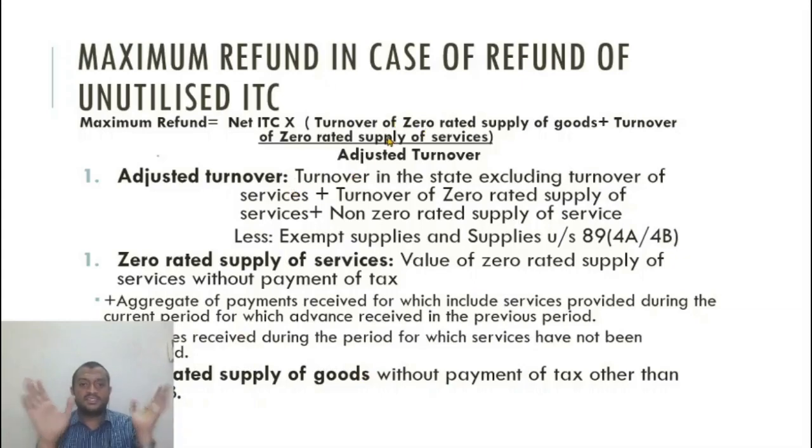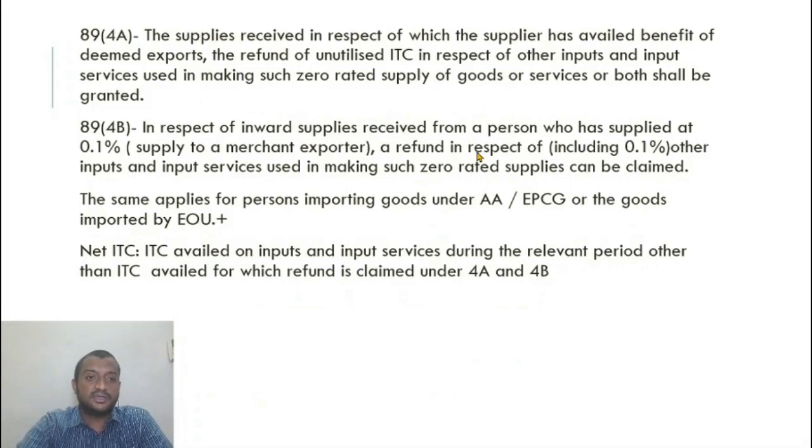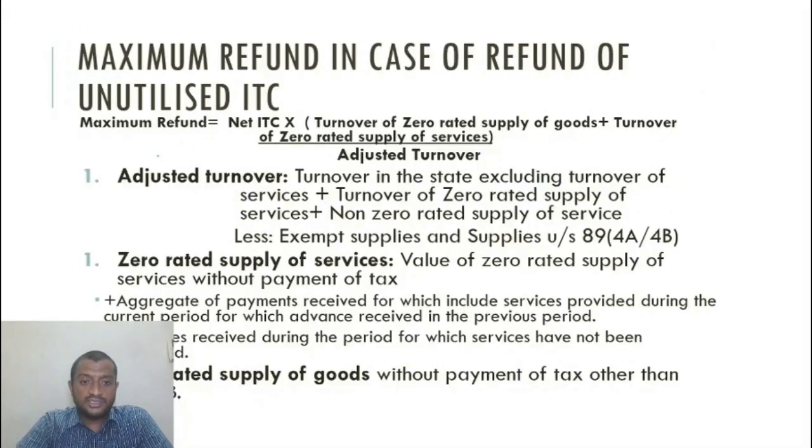Now the numerator is over. What is the denominator? So adjusted turnover has to be the total turnover. It includes this and something else. What is adjusted turnover? So adjusted turnover is turnover in the state. So registration wise refund application is made. So turnover in the state is the turnover pertaining to that state.